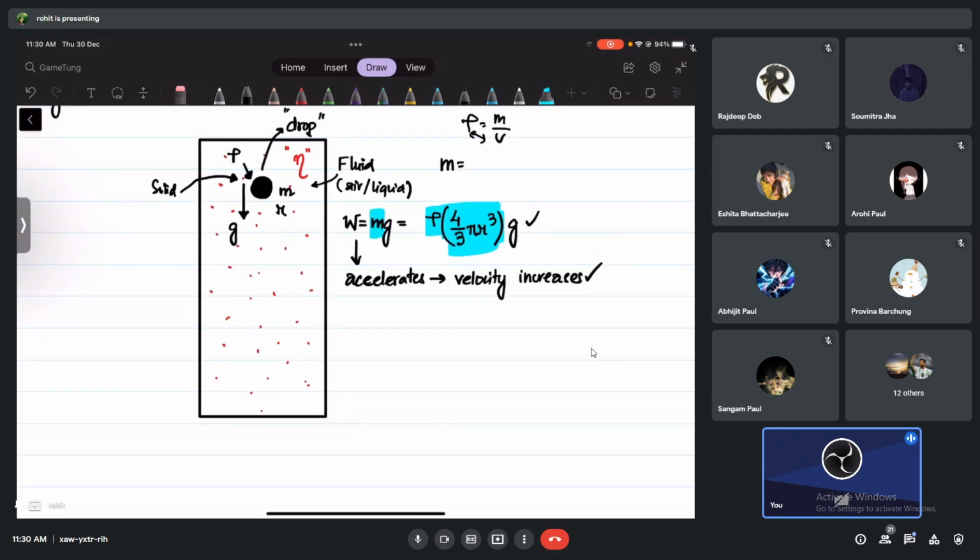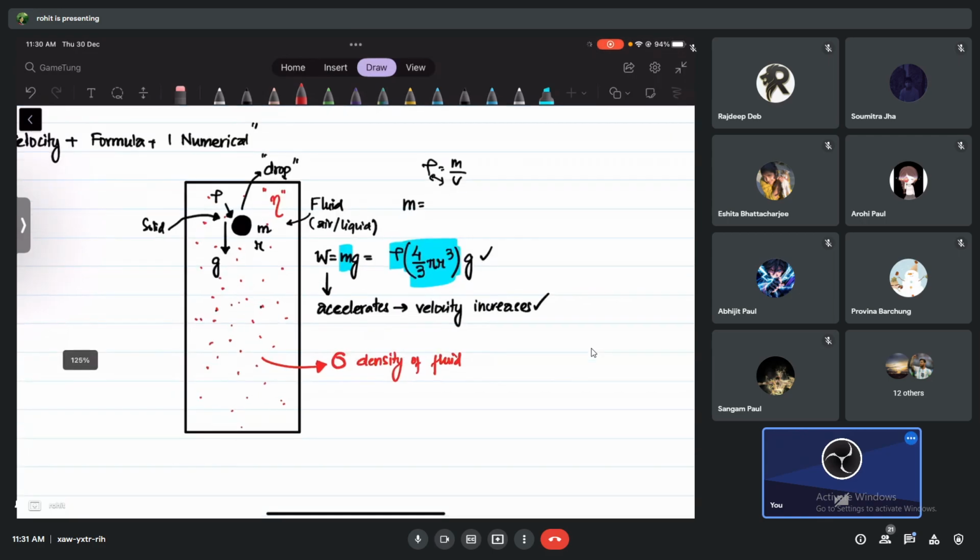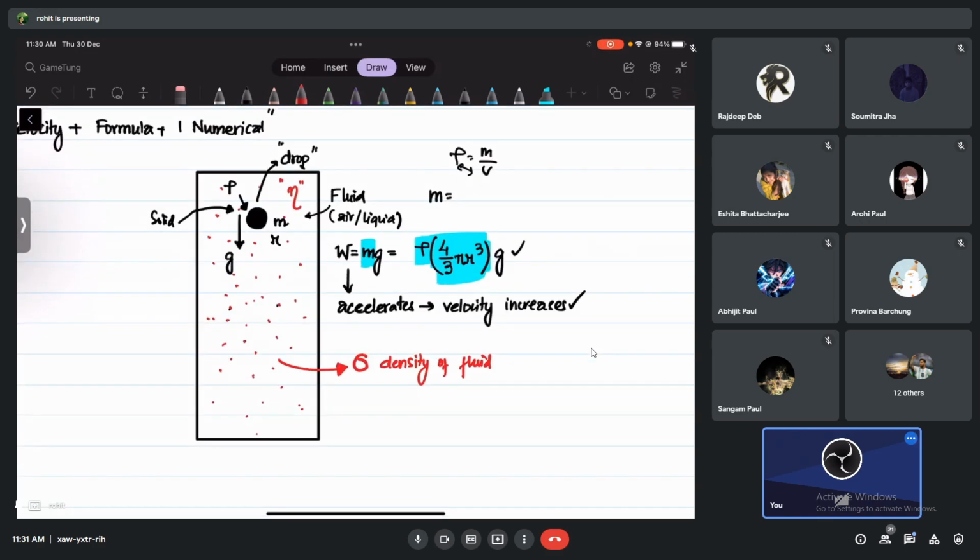But you also have to understand, the liquid or the fluid I'm taking also has a density, right? It has particles, so it will have density. That density I'm going to call sigma. It is the density of the fluid. Now you think and tell me, which density should be large if the body wants to drop? Of the spherical body. Its density should be greater than the fluid's. It cannot fall into a liquid which is more dense than it.